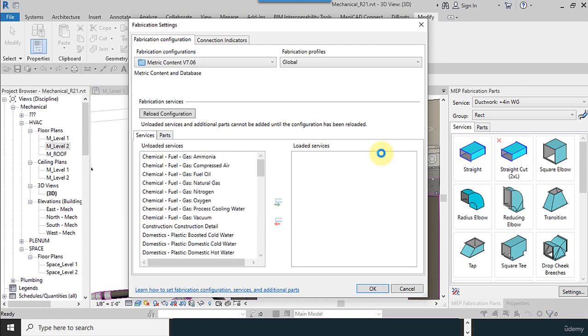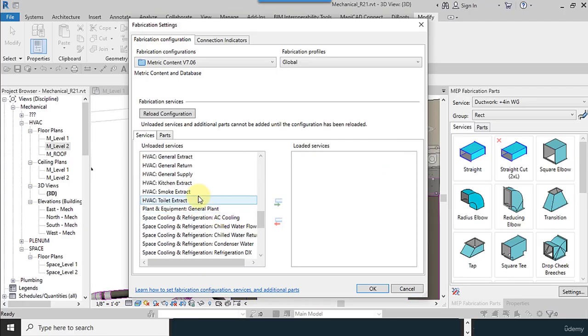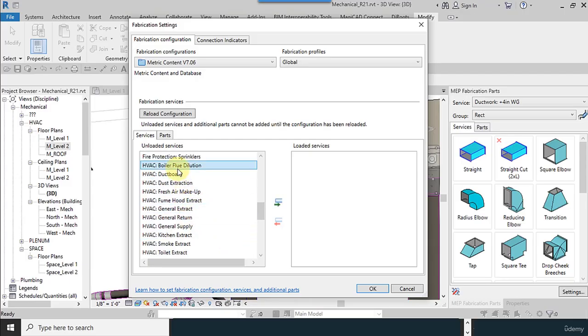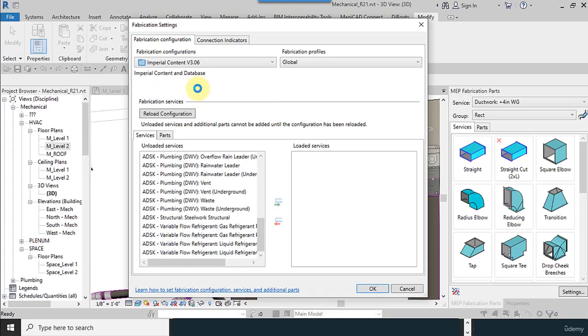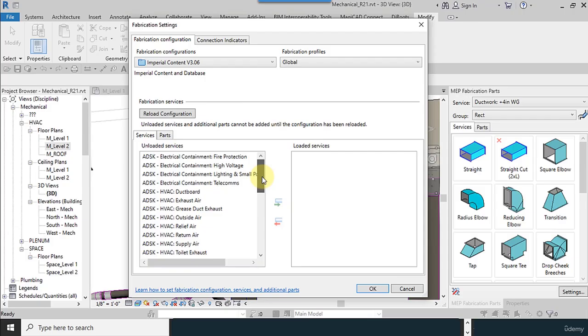I use this type, metric content. I use another one. This one is the complete one. ADSK, HVAC ductboard.